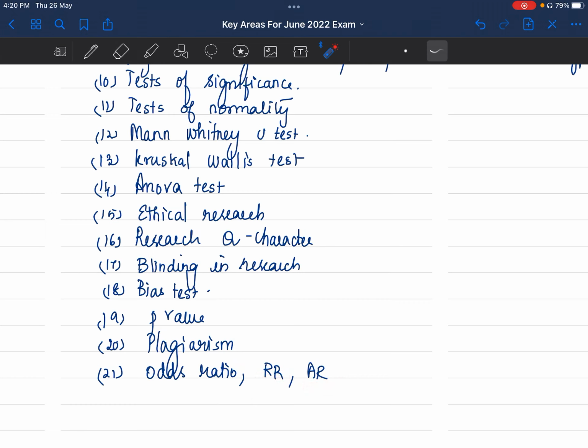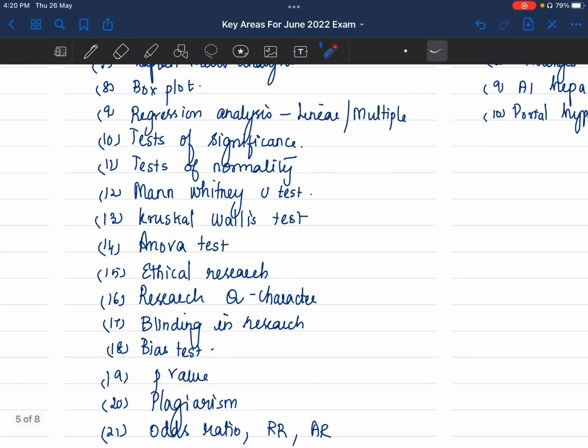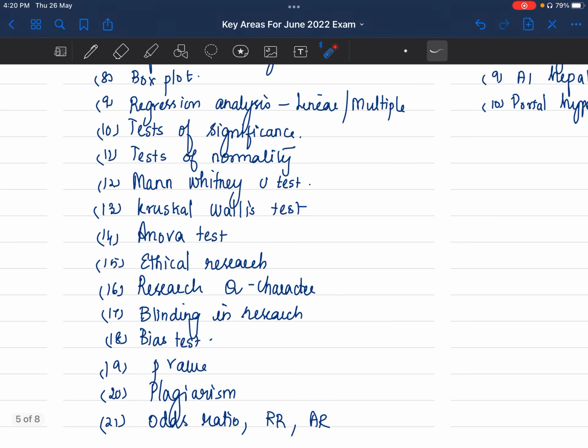Something else I was remembering when I was telling these tests. What was written? Now I am not recalling. Somewhere near Mann-Whitney, Kruskal-Wallis, when I was discussing. Okay, if I remember, I will put it in the Telegram group. Something I wanted to tell you guys. Okay, if I remember, I'll tell.